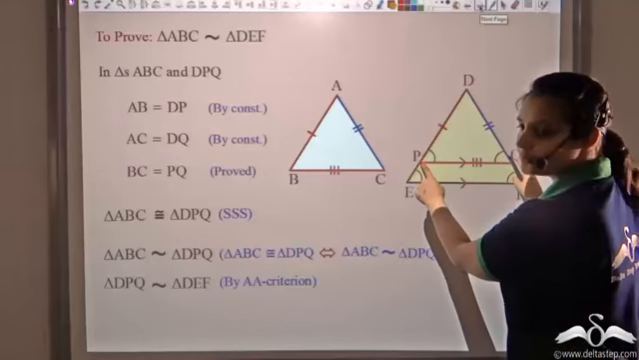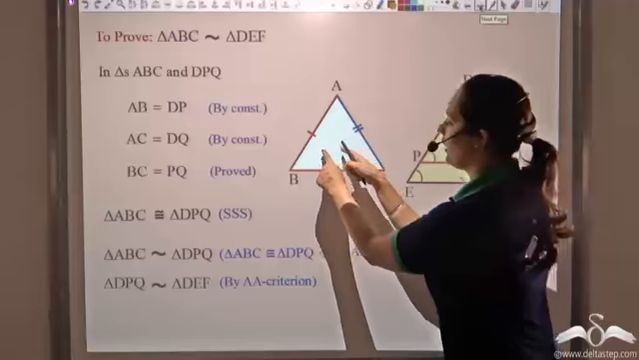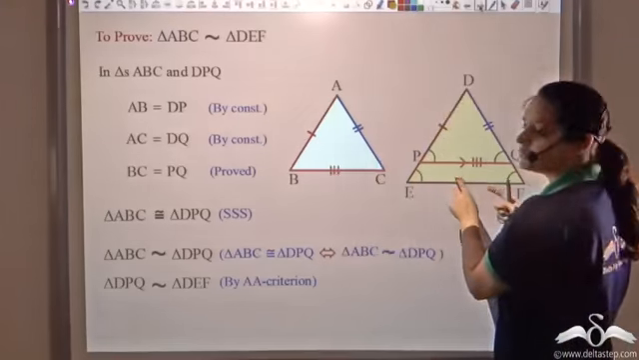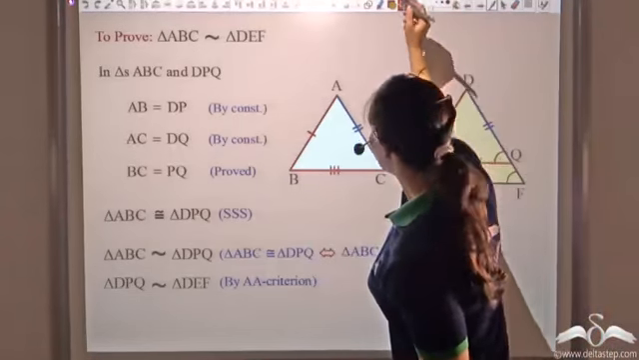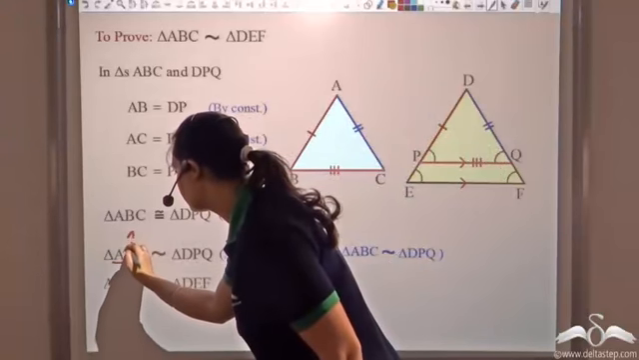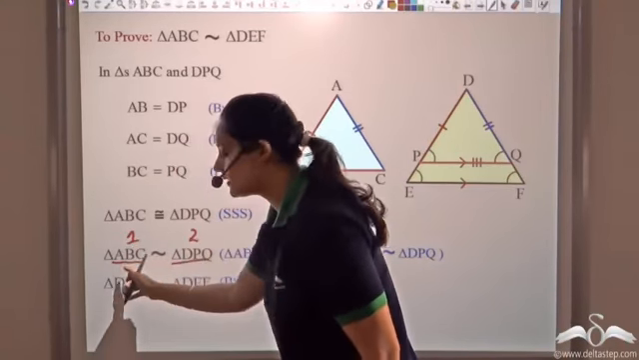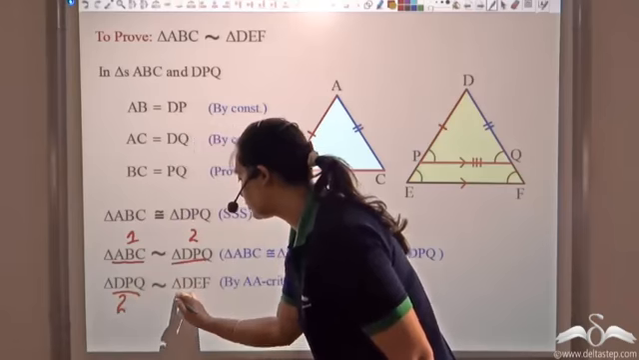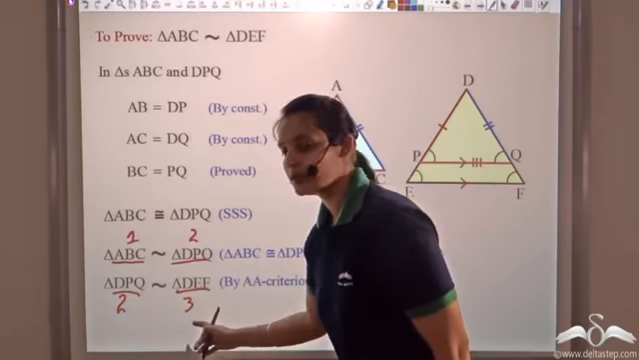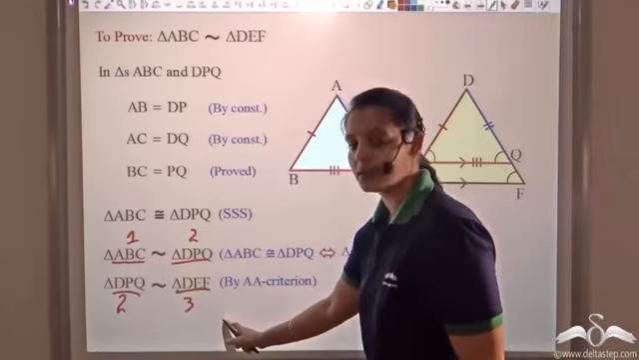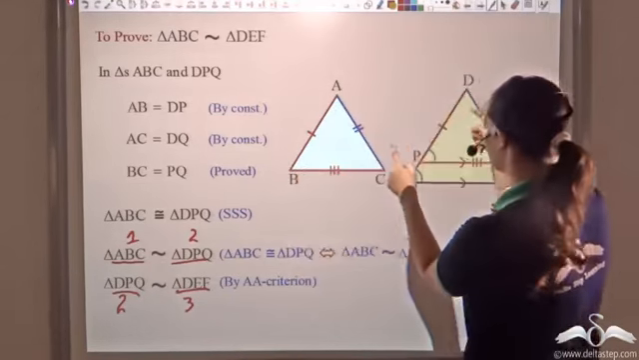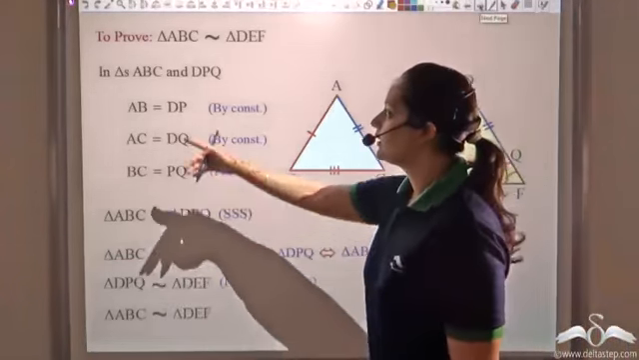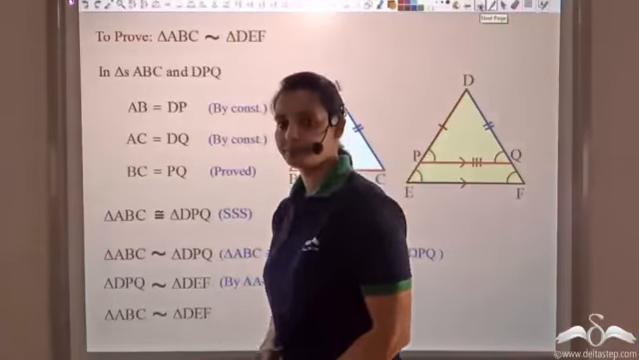So we know that DPQ is similar to DEF. So 1 is similar to 2 and 2 is similar to 3. So I can say that the first and third would also be similar. Let's call this 1 and this 2. So I see that 1 is similar to 2. Again, this 2, DPQ, is similar to the third triangle here. 2 is similar to 3. So I can say that 1 would be similar to 3. That is, ABC would be similar to DEF. And this is what I wanted to prove, that ABC is similar to DEF.